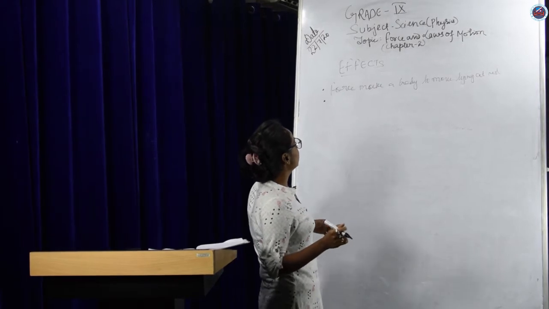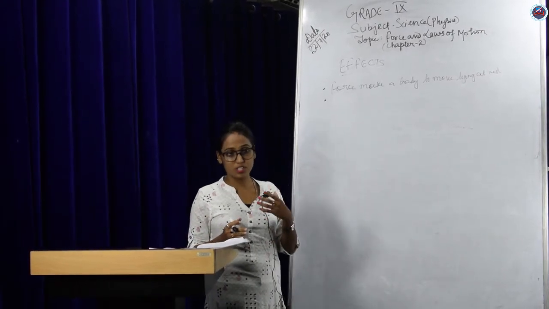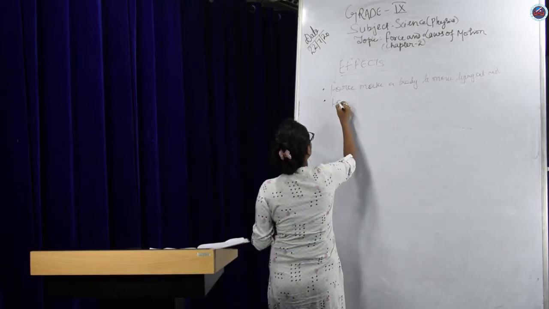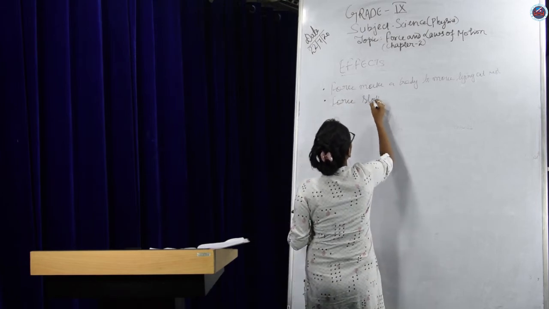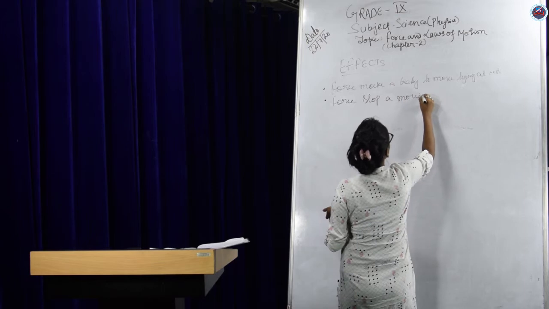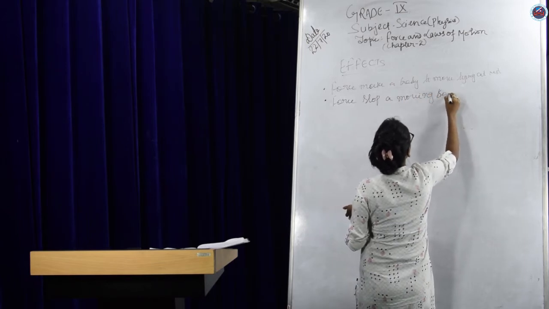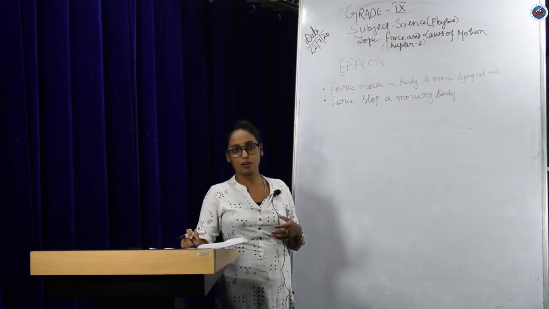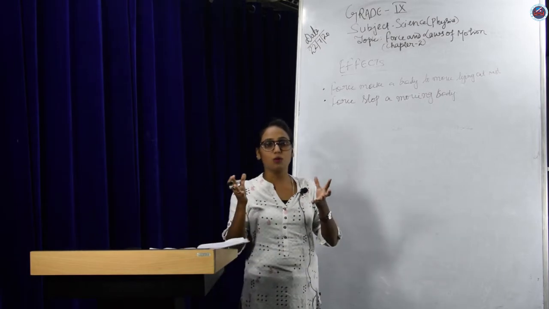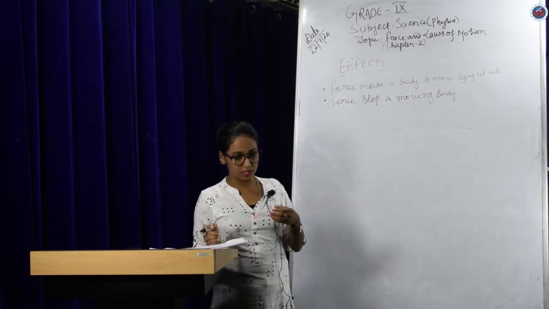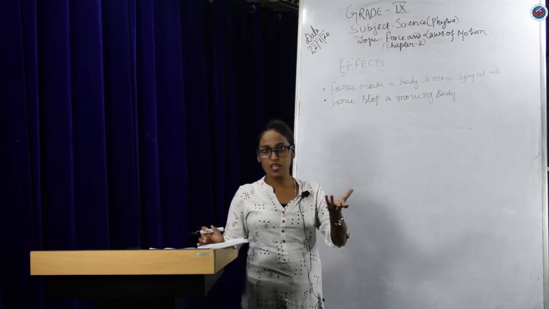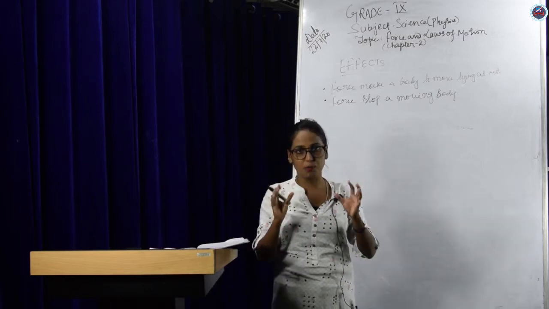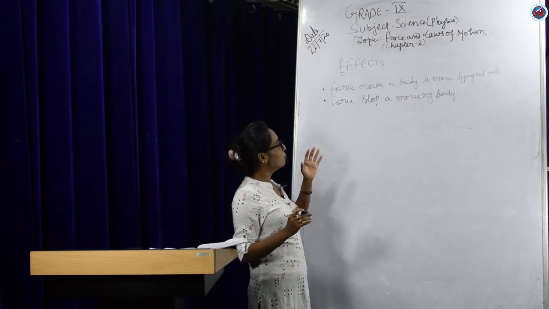At the first point, we have learned that force makes a body lying at rest move. The second point is that force can also stop a moving body. Examples are stopping a car or a bicycle, stopping a bus, or the goalkeeper in football. When we play football, the goalkeeper's duty is to stop the ball. He stops the ball by exerting a force. So these are examples of stopping a moving body.